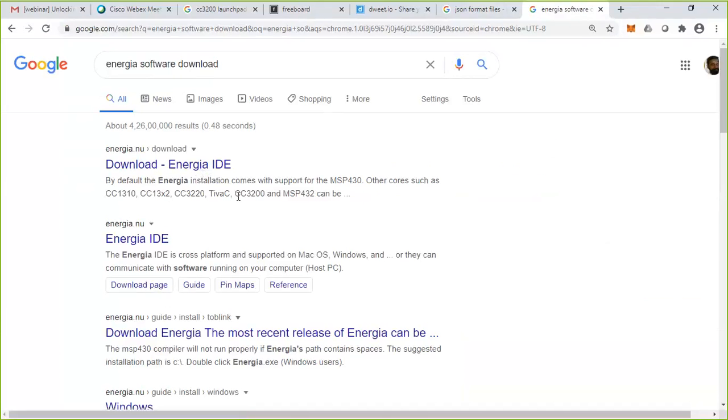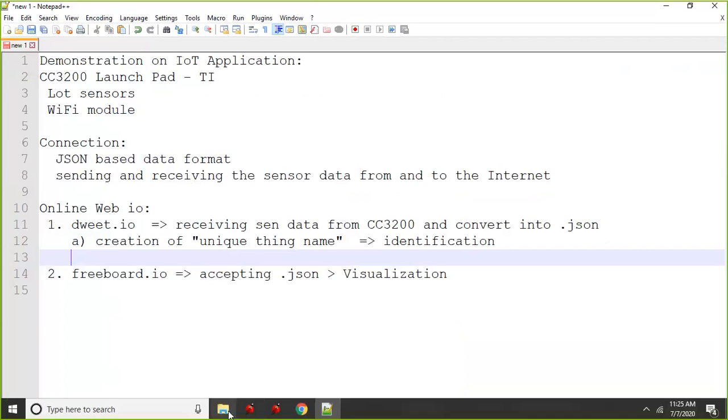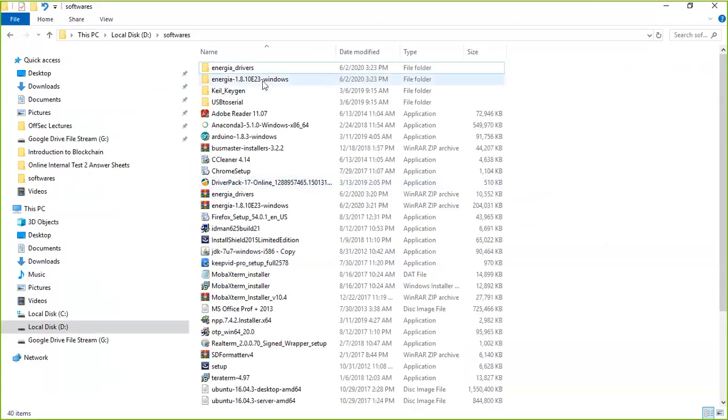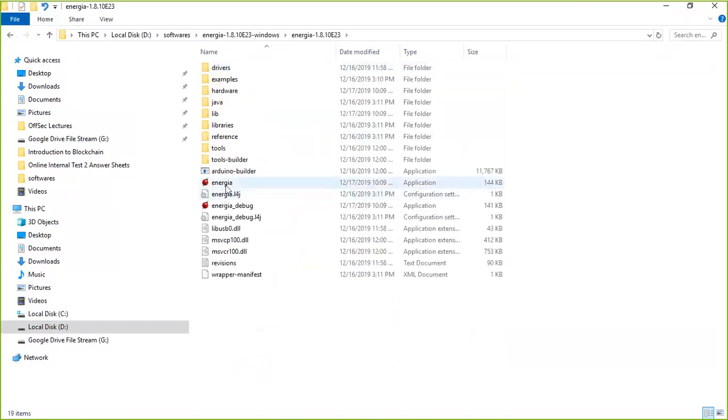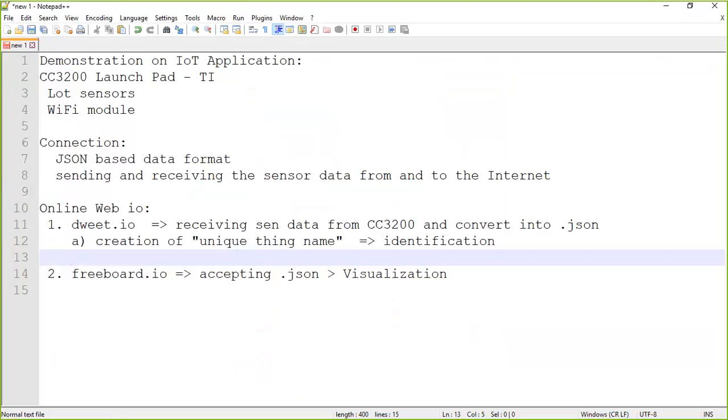Look at this, it has support for CC3200 also. After downloading, we need to extract this file, and in the extracted folder we have an exe file called Energia. If you double click on that, the application opens.